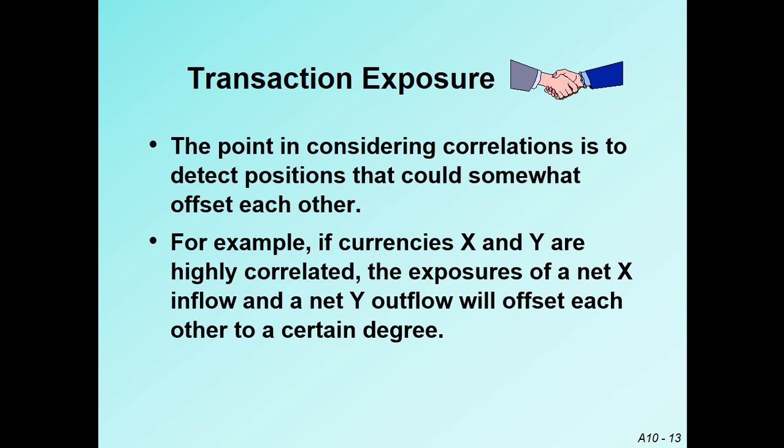For example, if currencies X and Y are highly correlated, meaning perfectly positively correlated with each other, the exposure of a net X inflow and a net Y outflow will be offset with each other to a certain degree. Not perfectly, not 100%, but to a certain degree.